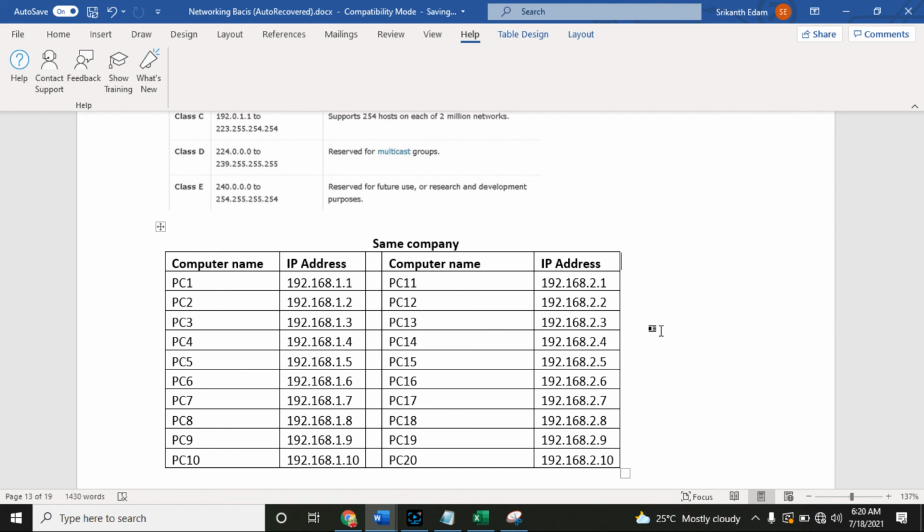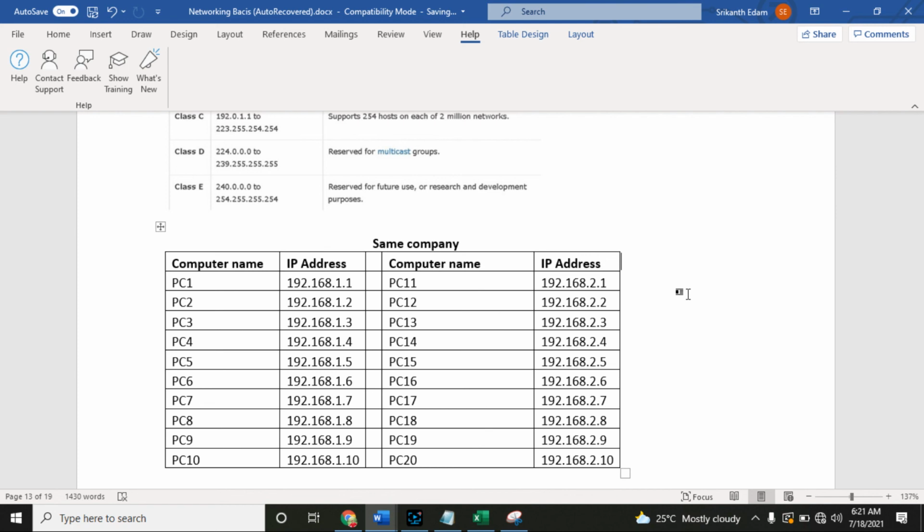If you want these two networks to communicate, you have to use a router. You connect the cable of this network to one switch and the other network cable to a different switch. Both switch cables need to be connected to a router, and then only can you form the communication between these two networks.